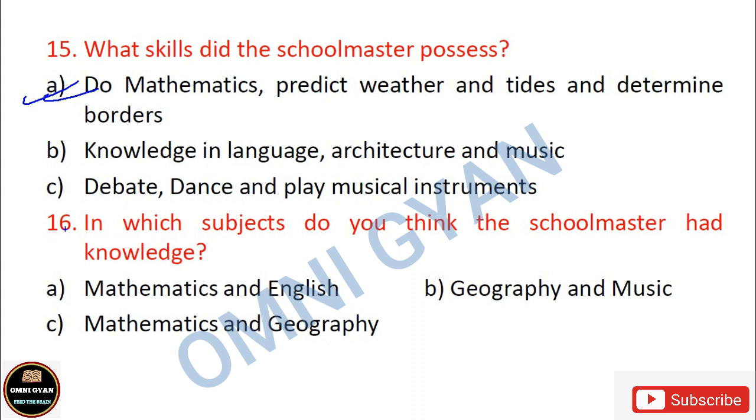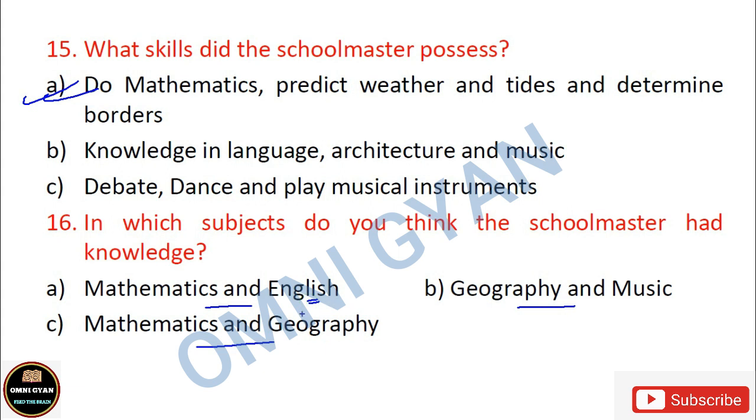Now, question number 16 is connected to 15. In which subjects do you think the schoolmaster had knowledge? Which subject did the teacher have very good knowledge in? From option A only you can get the correct answer. In which subjects? Is it mathematics and English? Is it geography and music? Is it mathematics and geography? Now see, because he could debate very well, obviously he might have knowledge in English.